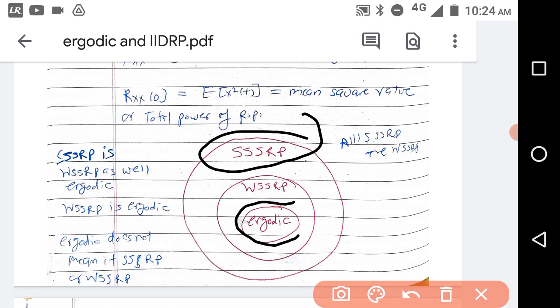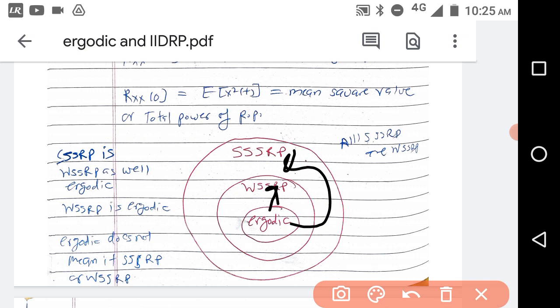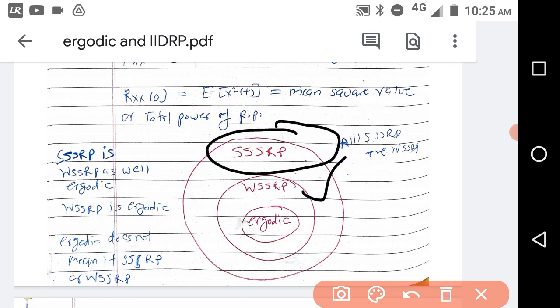Then all wide sense stationary random processes are ergodic, but it doesn't mean that all ergodic processes are WSSRP. Then it doesn't mean that wide sense stationary random process have all the properties of SSRP. We can say it like that: SSRP has all the properties of WSSRP and ergodic. Ergodic doesn't mean that it has all the properties of WSSRP, and WSSRP doesn't have all the properties of SSRP. We can say that the random space of SSRP is greater than WSSRP and ergodic random process.